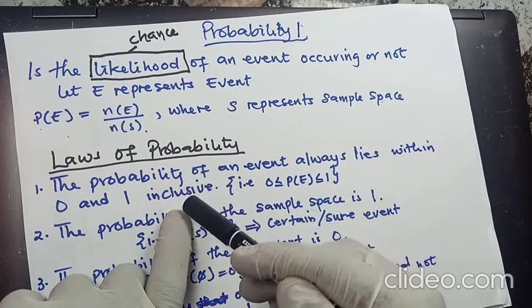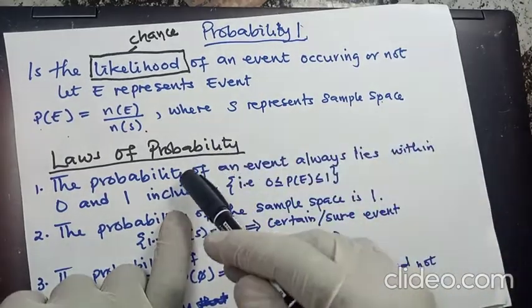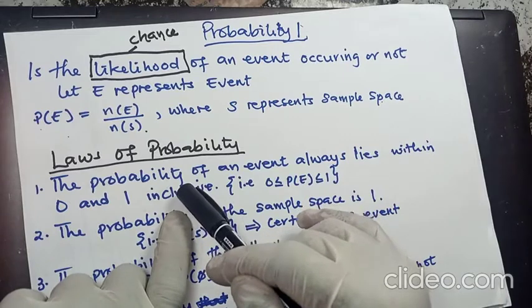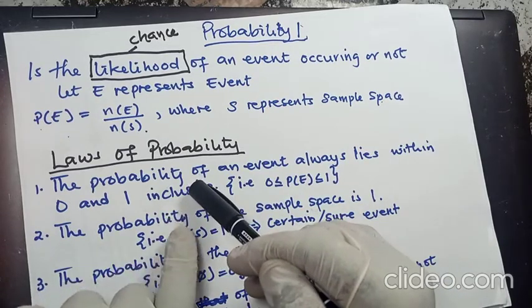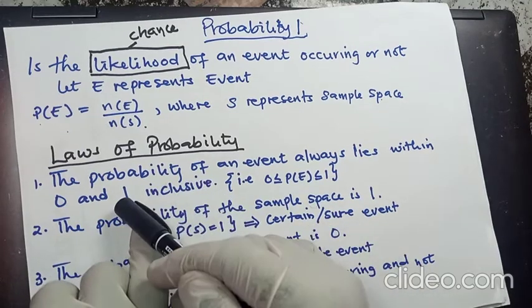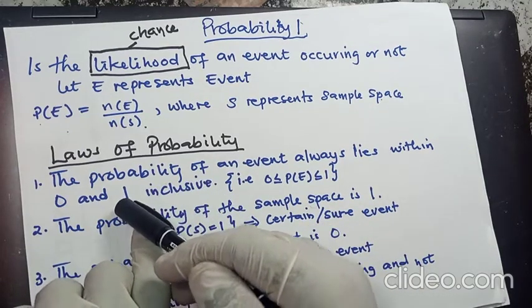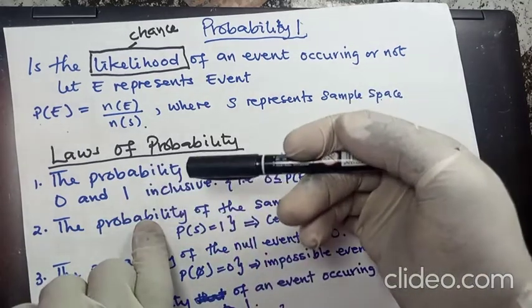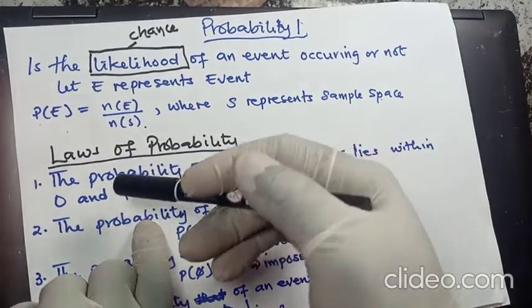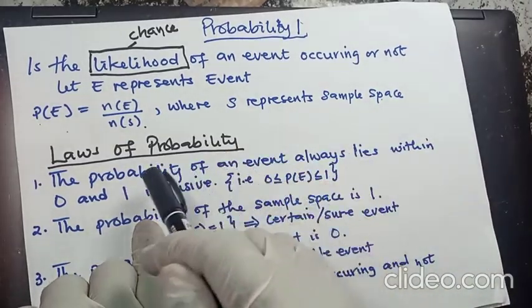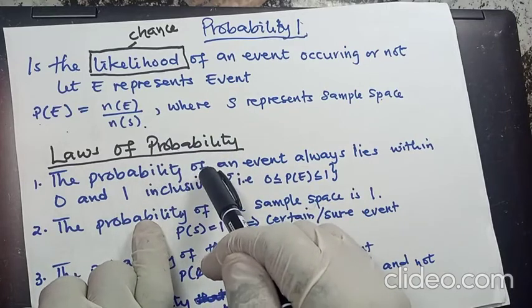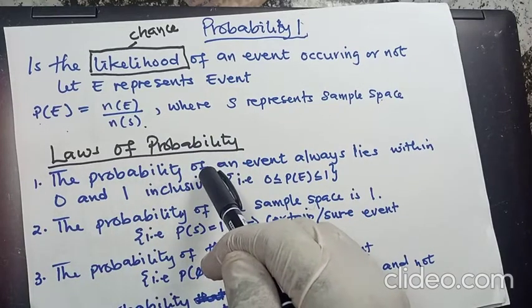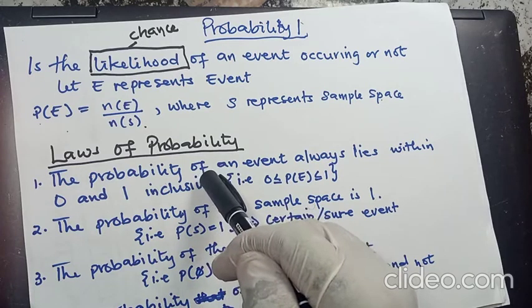This means that whenever you solve a probability question, make sure your answer is between 0 and 1 inclusive. Meaning you can get 0, you can also get exactly 1, but you cannot get more than 1, and you cannot get less than 0.